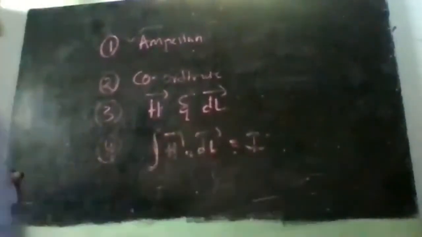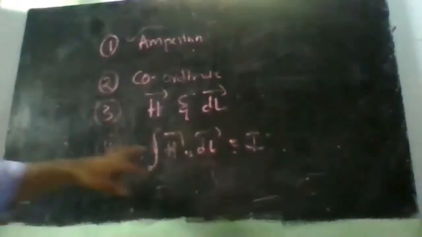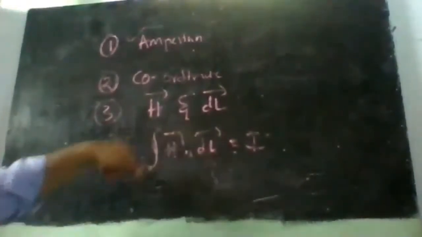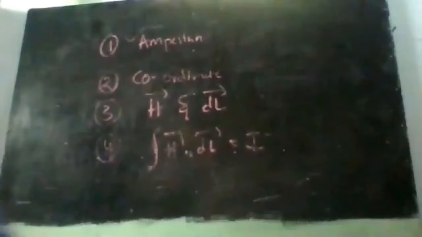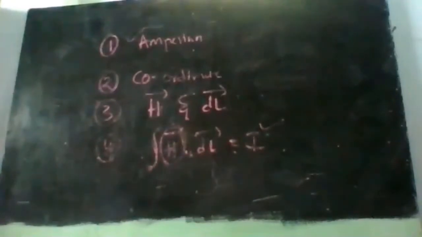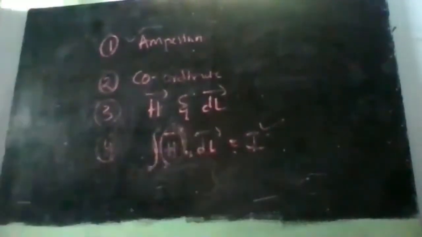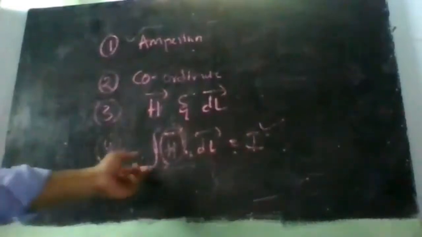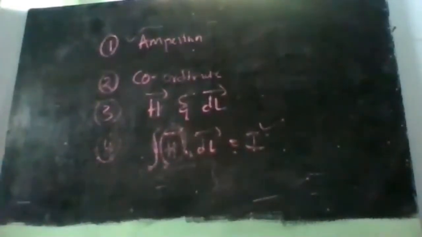So take the dot product of H bar dot dl bar, integrate it and equate it to the given current value to determine the unknown H bar. The Amperian path we have chosen, so we know dl bar, we know I, we can find out H bar. The unknown value of H bar can be determined using this Amperian equation. So that is Ampere's law: integral of H bar dot dl bar is equal to I.